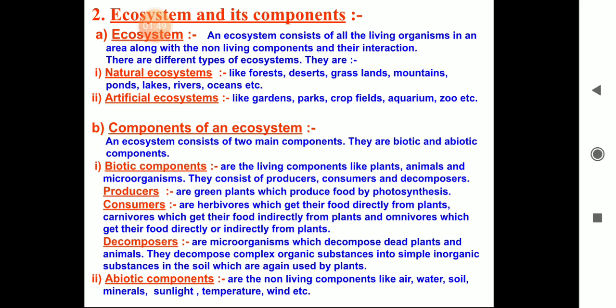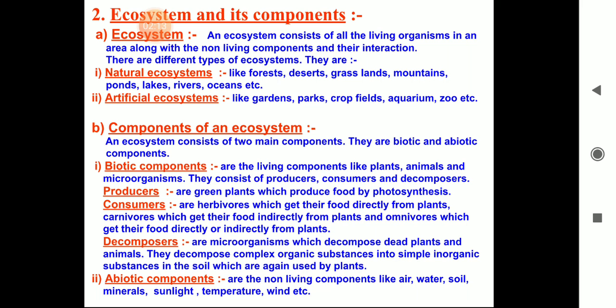What are the components of an ecosystem? There are two components of an ecosystem, biotic and abiotic. The biotic component is made up of plants, animals and microorganisms. So they are made up of producers, consumers and decomposers. Producers are the green plants which produce food by photosynthesis. Consumers are the herbivores which will eat the food